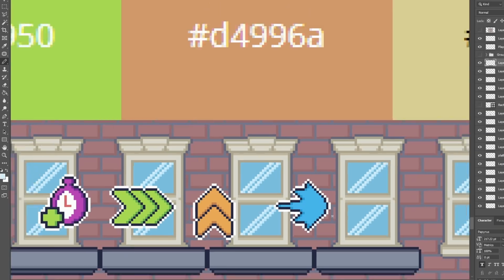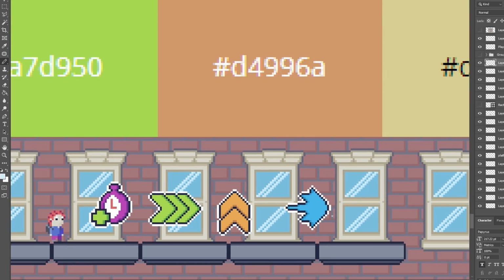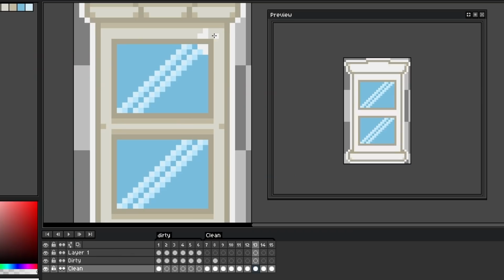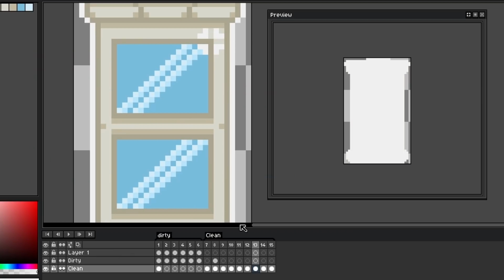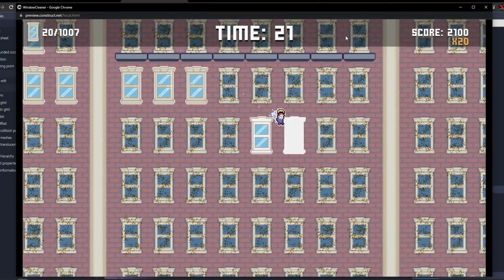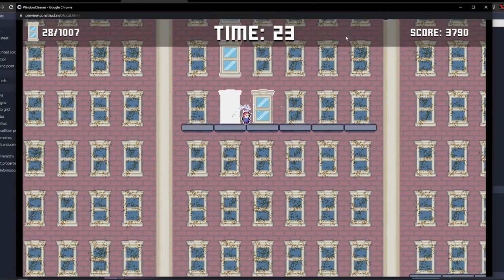I then spent a good amount of time working on a lot of the ancillary art things, like power-ups, making the animations for the players, the elevators, etc. While adding the art into the game, I wanted to make sure that cleaning the windows would feel as rewarding as getting a coin in a game like Mario. So I added a flash animation to the windows and made them bulge a little bit as the player passed by them to make sure you could really tell there was a change.